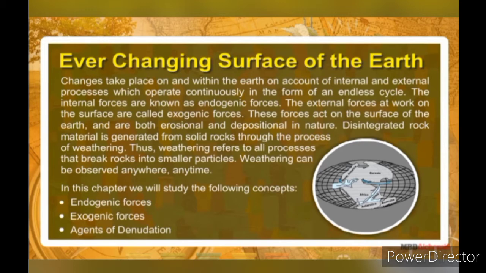Disintegrated rock material is generated from solid rocks through the process of weathering. Thus, weathering refers to all processes that break rocks into smaller particles. Weathering can be observed anywhere, anytime. In this chapter, we will study the following concepts: endogenic forces, exogenic forces, agents of denudation.